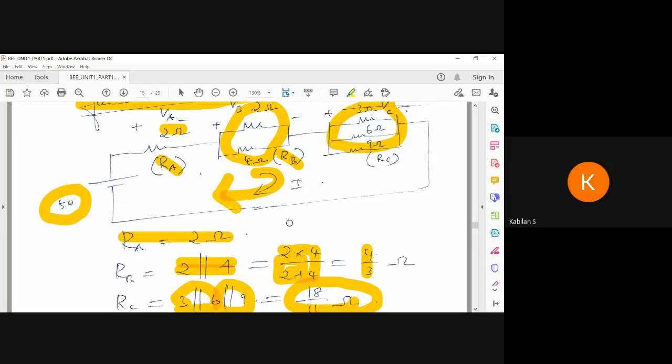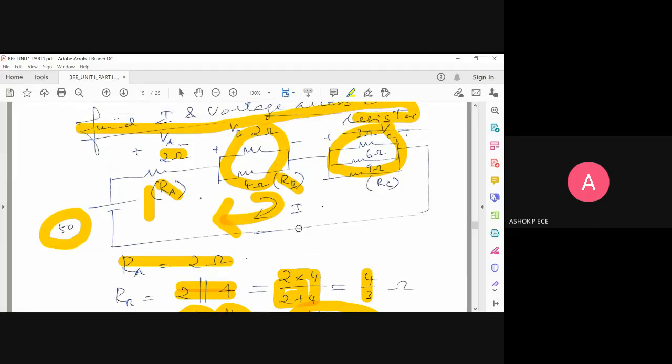Plus 50. How do you say plus 50? Sir, minus to plus, sir. Yes, because the current is going from minus to plus inside the battery, so it is plus 50. Very good. Next, plus 50. Then what is the second voltage? So plus to minus, sir.